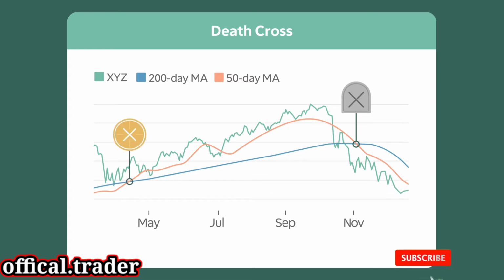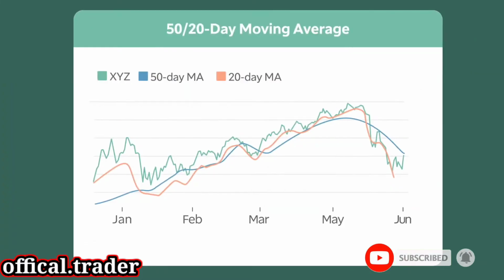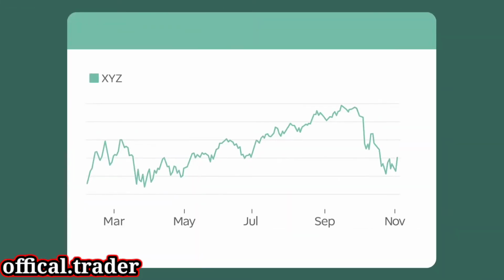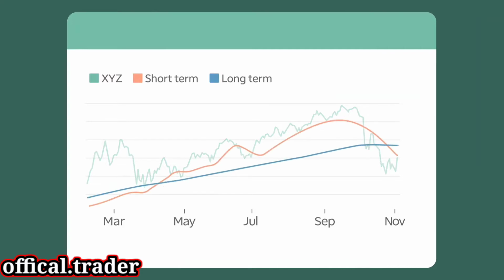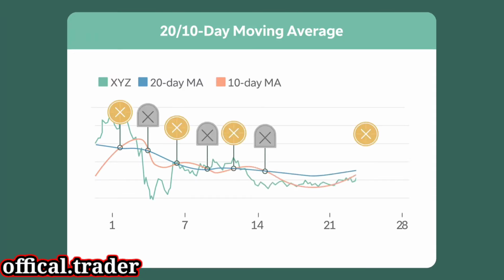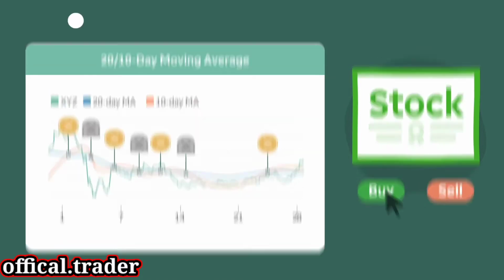Although golden and death crosses traditionally use 50- and 200-day moving averages, some traders use different intervals depending on their time frame. The key is having one short-term and one long-term moving average to compare a more recent average price to a longer-term average price. Just keep in mind that the shorter the moving average time frame is, the more sensitive it is to everyday price movements, which could lead to false positives or quick back-and-forth reversals called whipsaws.